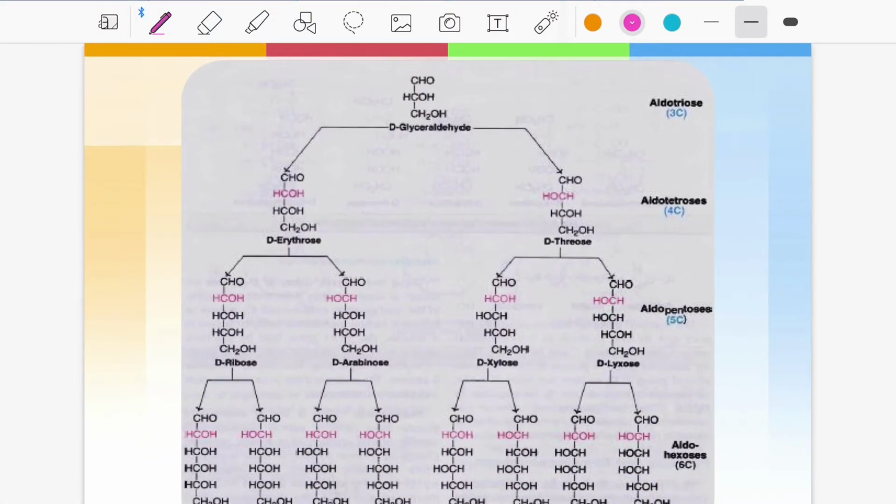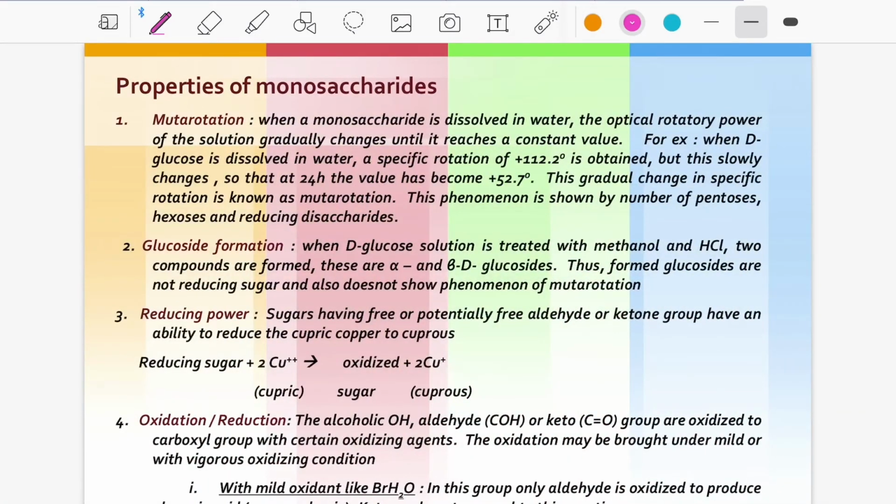Let's discuss the D-aldoses, dextro aldoses. These are aldotrioses, aldotetroses, aldopentoses, aldohexoses. Aldohexoses: D-allose, D-altrose, D-glucose, D-mannose, where D means dextro. Those are some structural components. Let's discuss the properties of monosaccharides. The properties include mutarotation, glucoside formation, reducing power, oxidation and reduction. These are some properties that occur in monosaccharides.